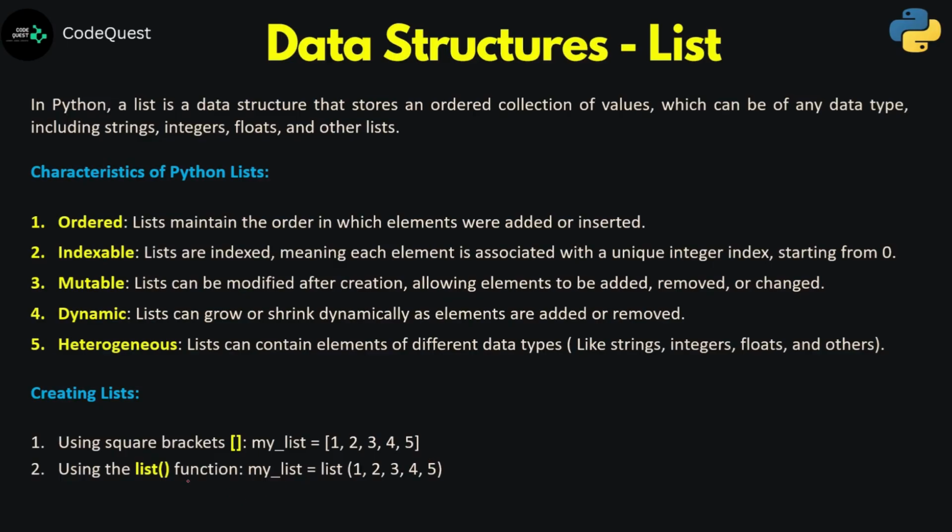The other way to create a list is to call a predefined function. The name is list, and within it you specify whatever elements you want to make part of the list. So either this or this, you can use either of the two ways whenever you want to create a list.